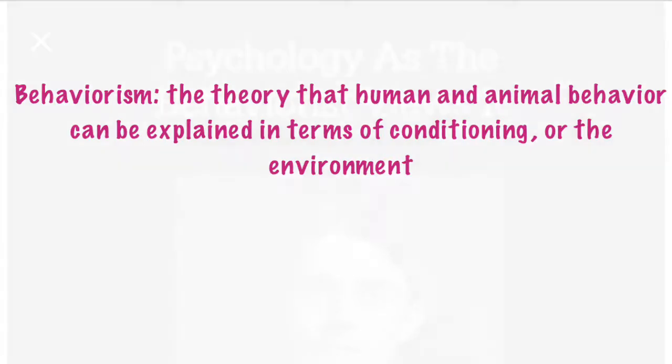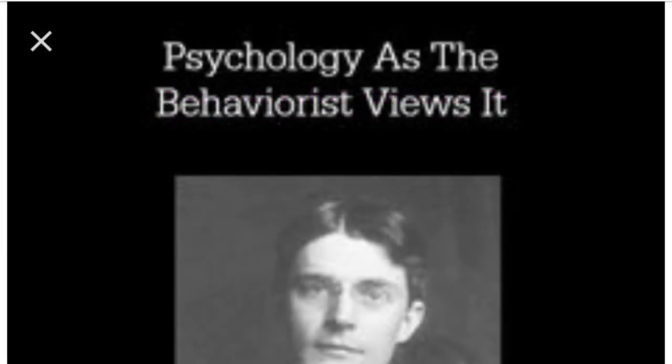John B. Watson was made famous when he made his writings called Psychology as the Behaviorists Use It in 1913. In these writings, he made some very crucial points to his theory. Most importantly, that behavior is learned from the environment. Behaviorism is primarily concerned with observable behavior, that there is a minimal difference between animal and human's behavior, and that behavior is based on responses to different stimuli, like what we just saw in the chapters about